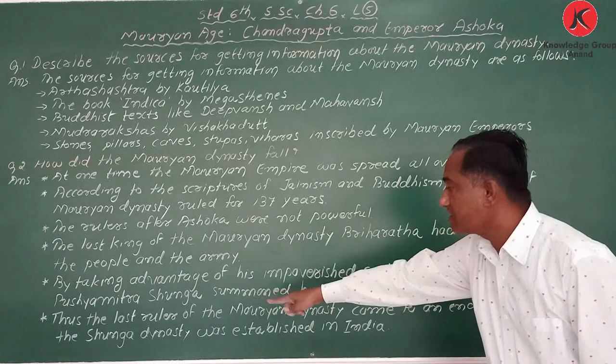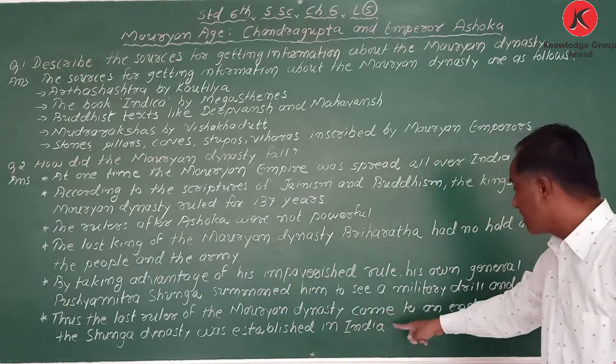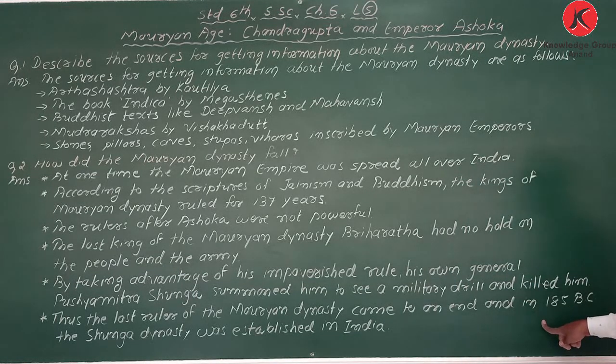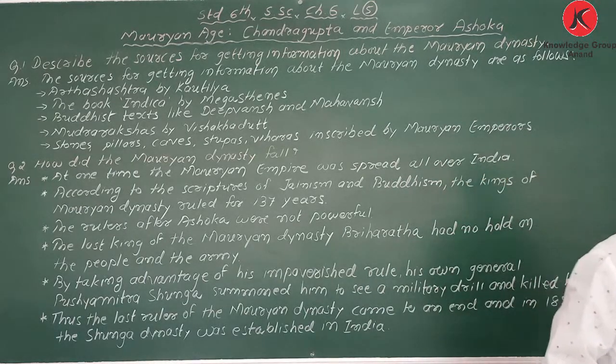Thus, the last ruler of the Maurya dynasty came to an end in 185 BC. Okay, in 185 BC, the Sunga dynasty was established.